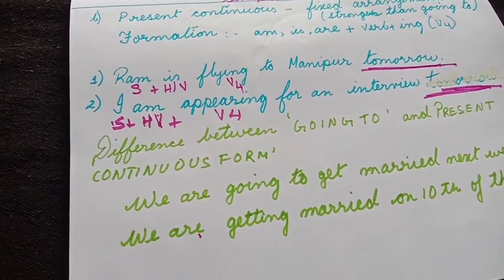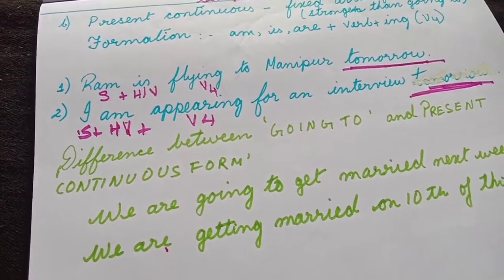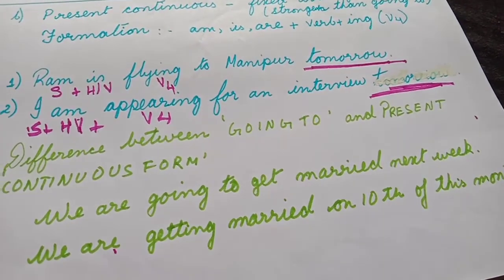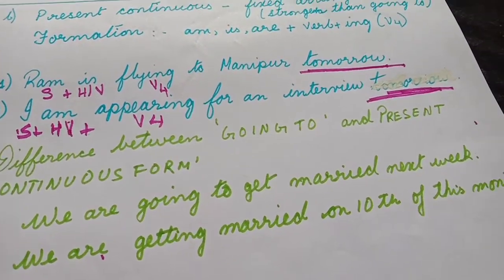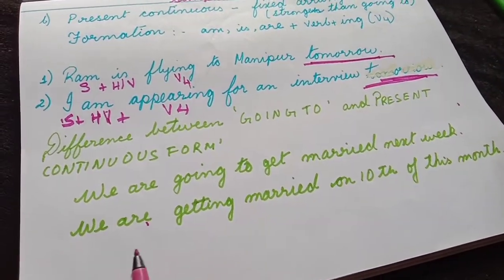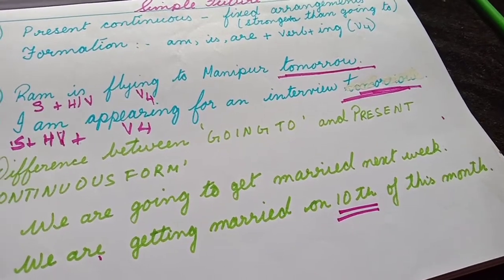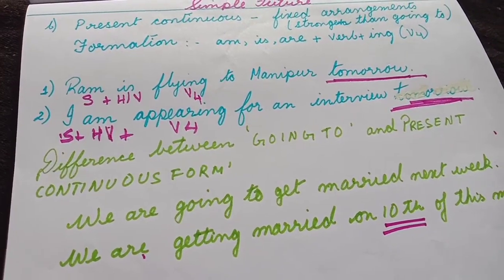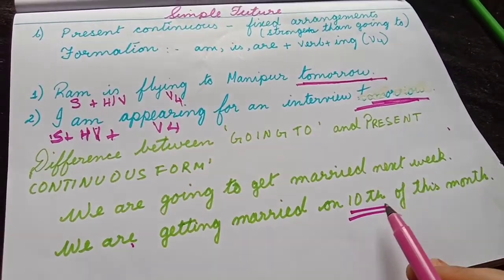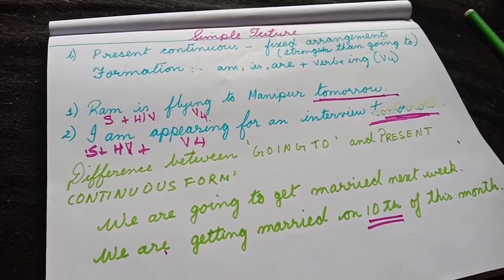This signifies a plan. We have a plan of marrying next week, but the date is not mentioned. So in such a case, when we are expressing our plan, our intention, we use the going to form. For a fixed arrangement: we are getting married on 10th of this month. On the 10th, the date is fixed, and it is not only my plan, but the plan is fixed. We are getting married on 10th of this month. Okay, is it clear?